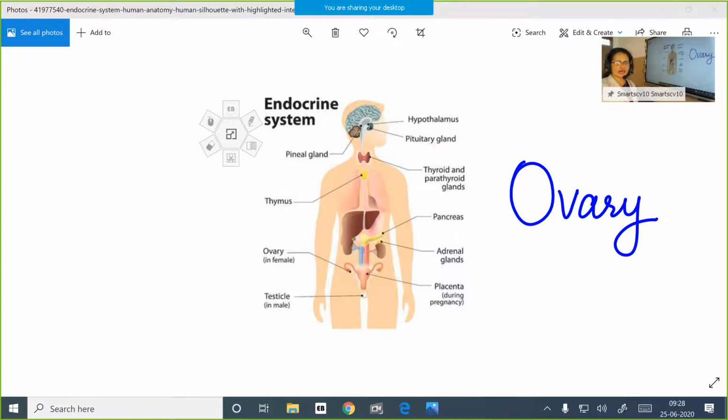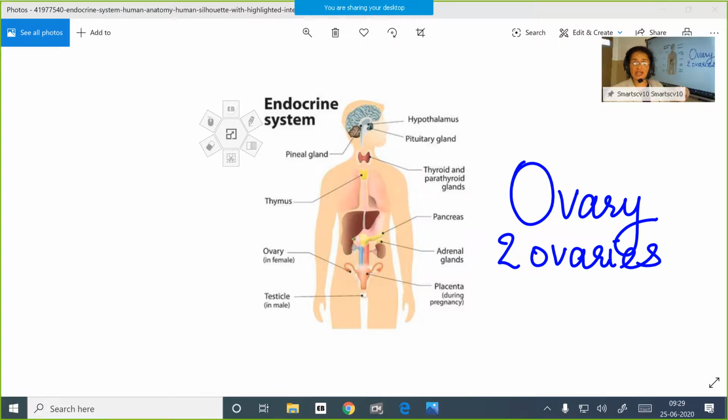Here we are focusing on the endocrine function only. The ovaries are the most important female reproductive organs, and they produce the ovum, or egg.